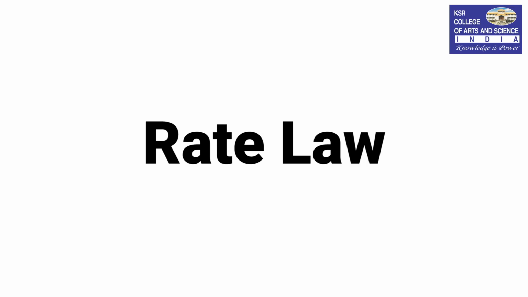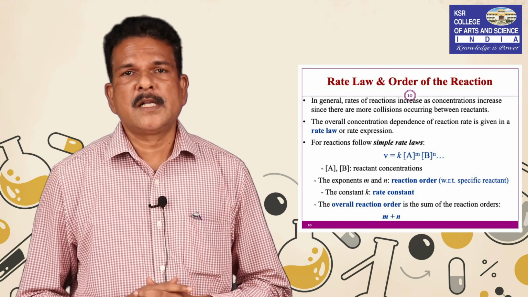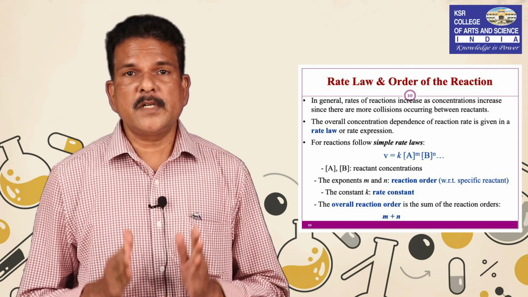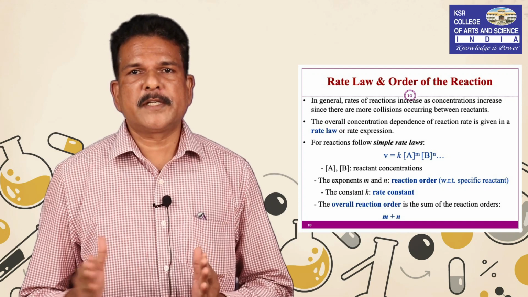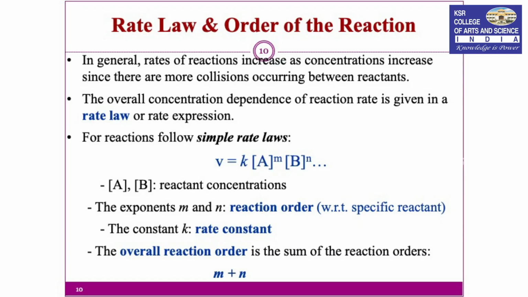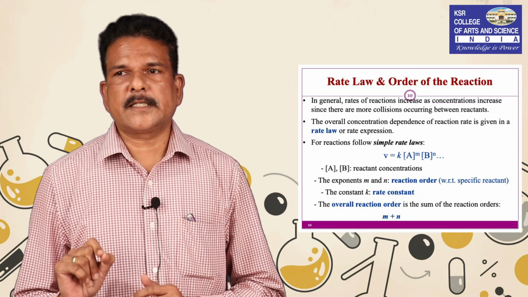Another one is rate law. What is rate law? Rate law is nothing but the rate of the reaction being directly proportional to the concentration of the reactant, depending only upon the concentration of the reactant. Let us consider a reaction A plus B gives product. Here the rate depends upon the reactants. So, we can write the rate is directly proportional to the concentration of A into the concentration of B. This is what is called the rate law.